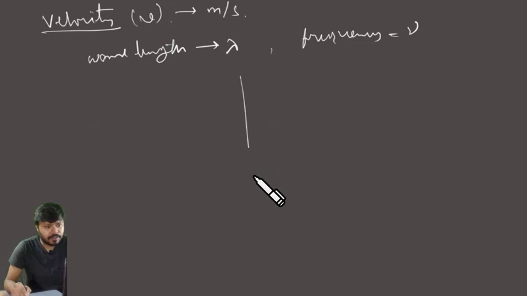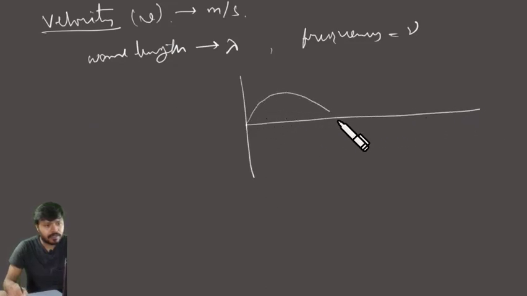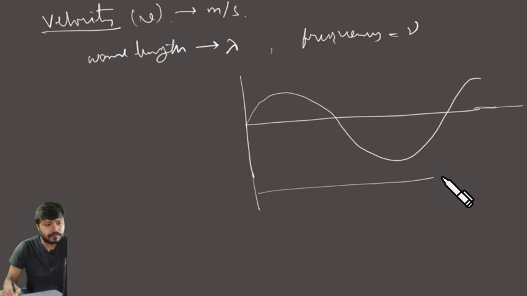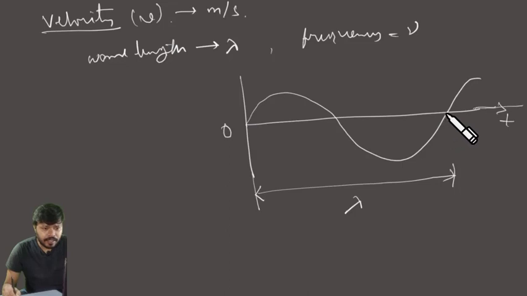Let me draw it again. So this is lambda. That means lambda is the distance traveled in time T.